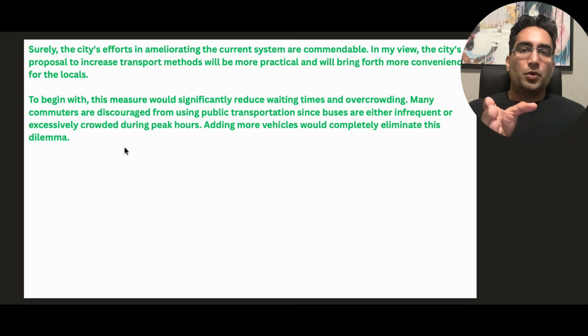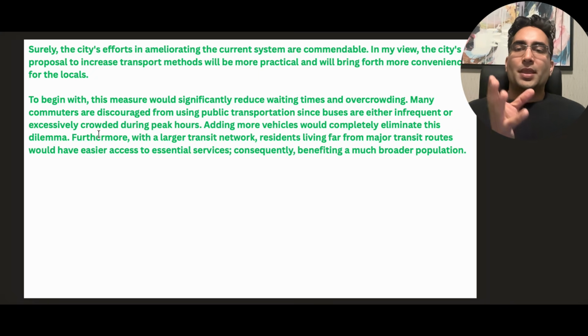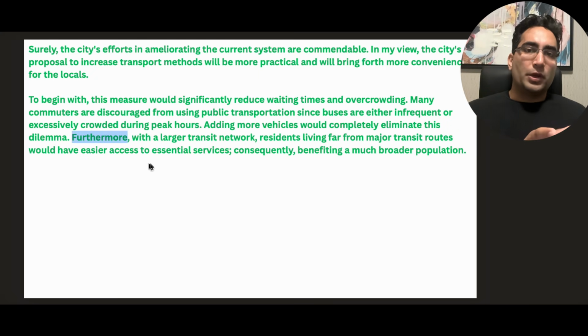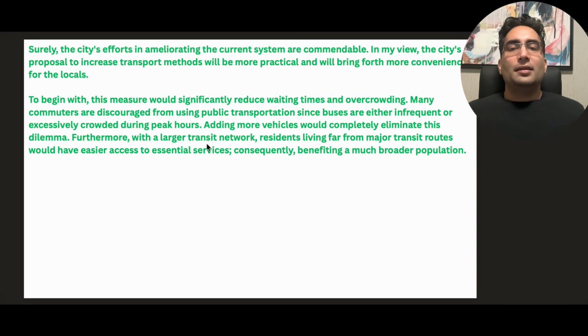Once you're done with your point number 1, you go to point number 2 by using a clear connector that shows that you're now switching to point number 2. "Furthermore," it's also an advanced connector. "With a larger transit network," again, you can see we're always changing up our words. Larger transit network, increased transport methods. And here we said buses are either infrequent, adding more vehicles would be. So don't say the same thing, keep changing the terminologies.